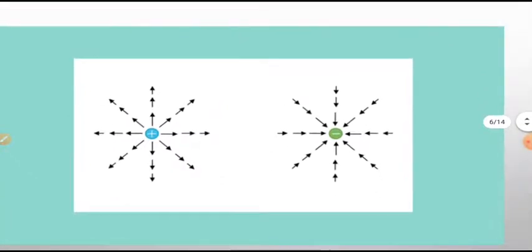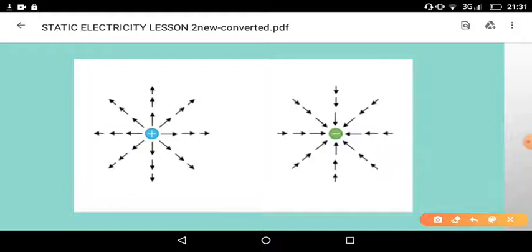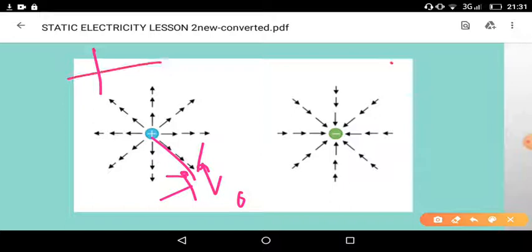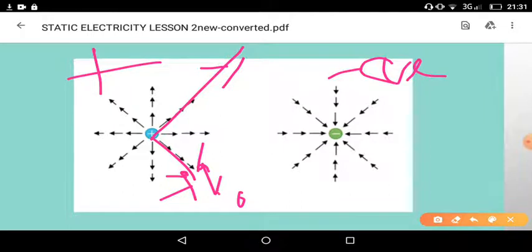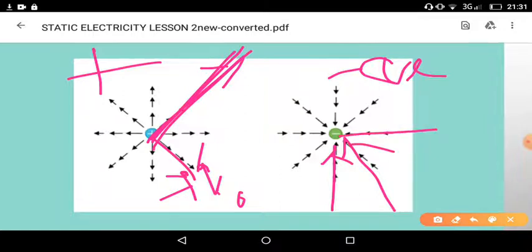Now what about the charge we have kept here? We have kept a positive charge here, plus Q naught. It is repelled by this positive charge. This is a positive charge, and this is a negative charge. So the electric field is in this direction. It means this Q naught moves away from the positive charge, and this Q naught moves towards the negative charge. This is the direction of motion of the Q naught, the positive charge.